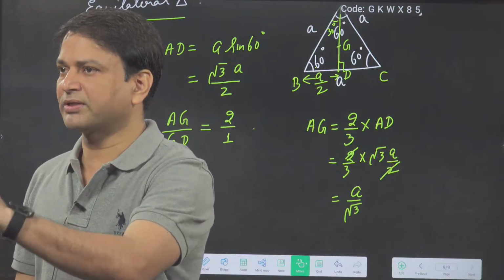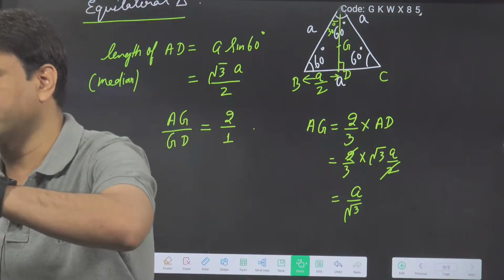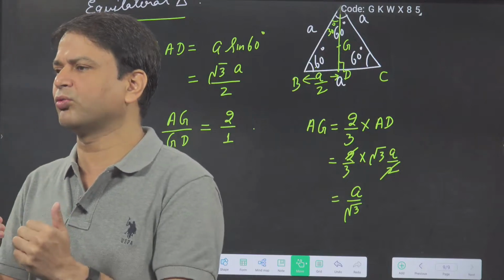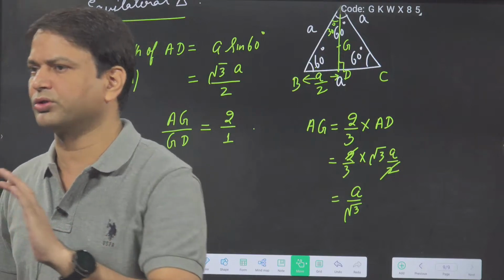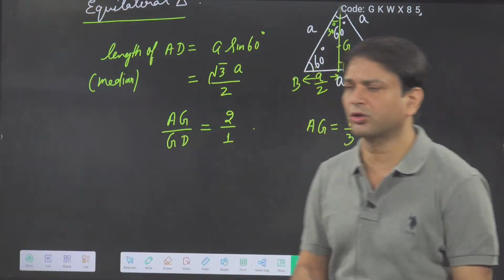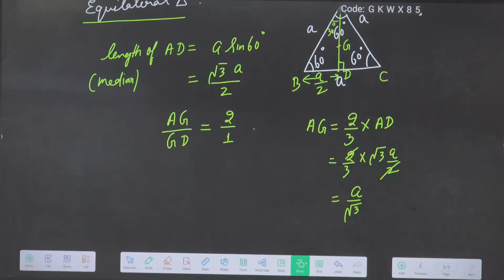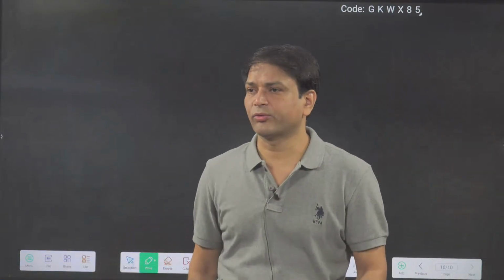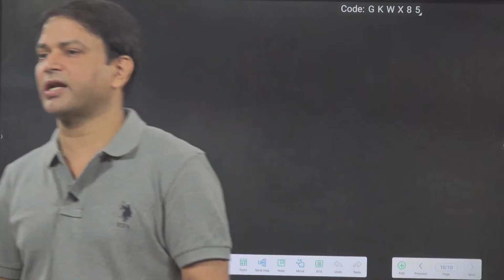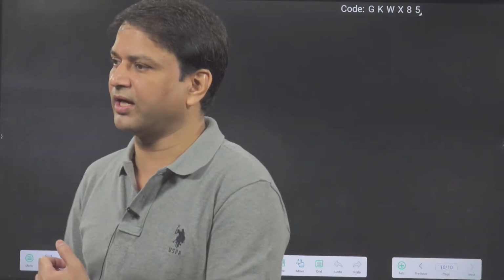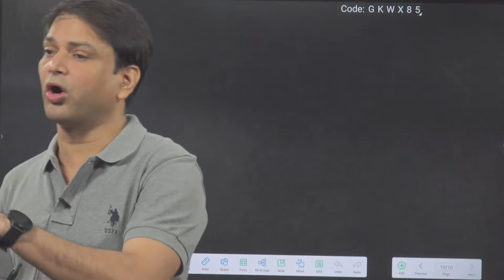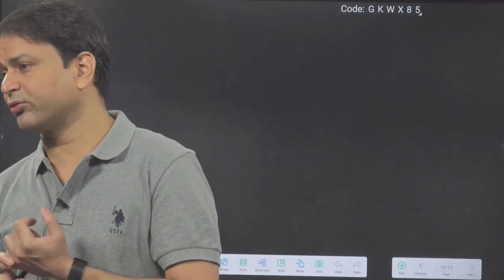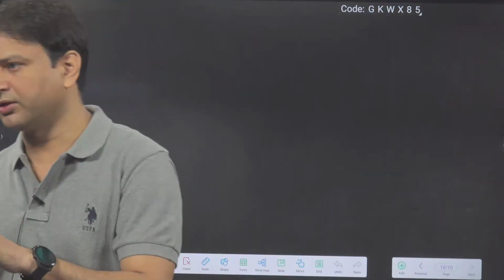So remember that AG is equal to A by root 3, and GD, which we will use very rarely, is half of that, so A by 2 root 3. And length of median is root 3a by 2. So everybody got the equilateral triangle property. In the equilateral triangle, median, angle bisector and altitude are all the same. Length of the median in the equilateral triangle is root 3a by 2.